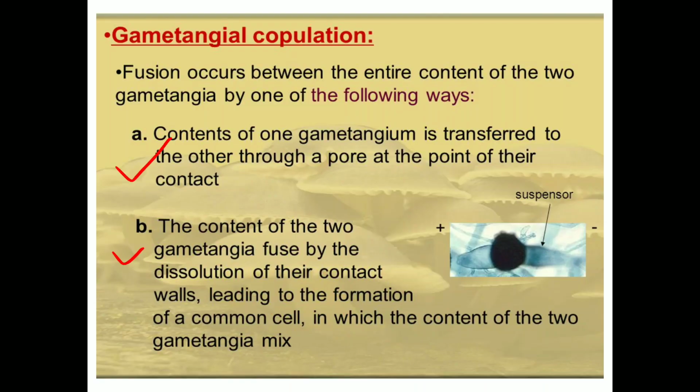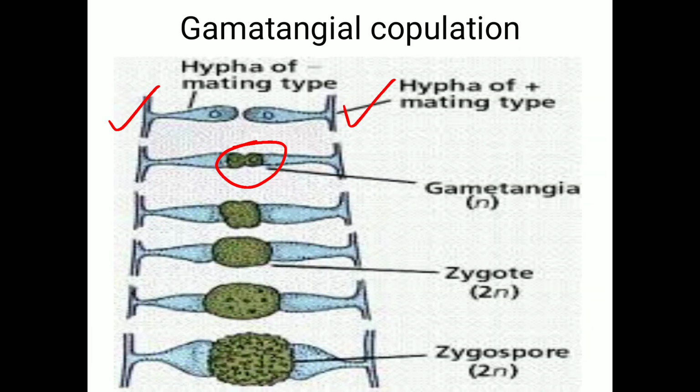That means what happens here: at the initial stage, the two gametangia, that is the male gametangia and the female gametangia, come close to each other, then the contents of the male and female gametangia are united at a common place. Next, what happens?